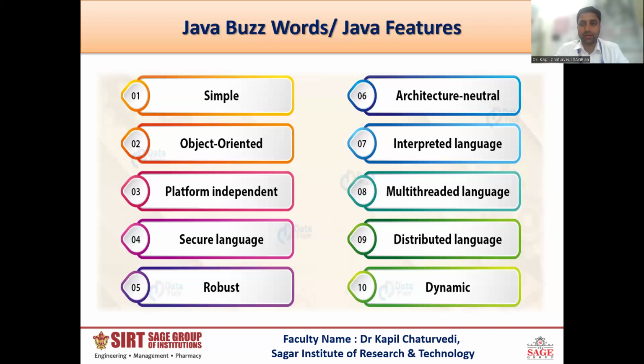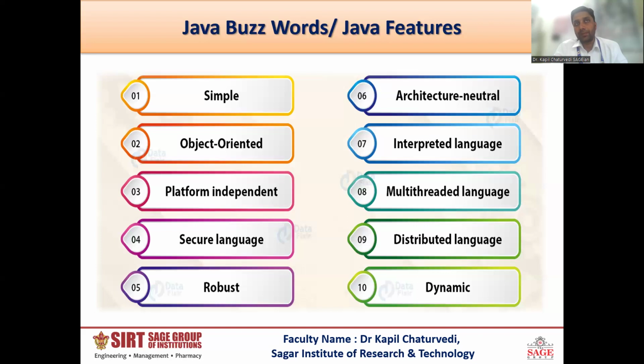A simple way it provides to implement multi-threading in Java. Distributed language: if you have to implement a distributed program in Java, then you have to use the concept of RMI, remote method invocation. You have to use the RMI library of Java so that you can implement an RMI application, which is an example of a distributed system. So this is a distributed language.